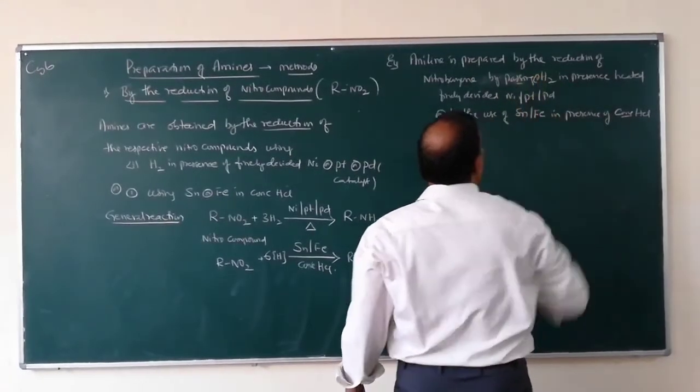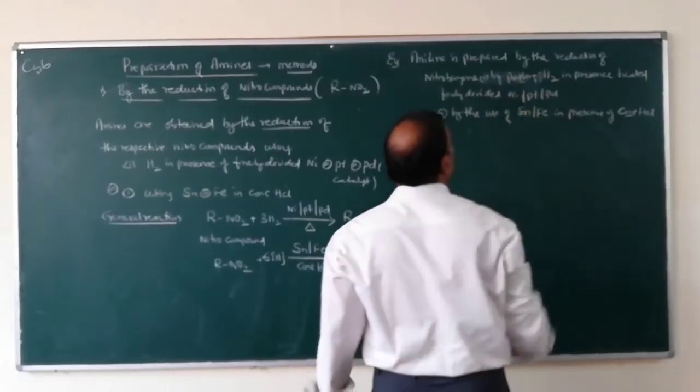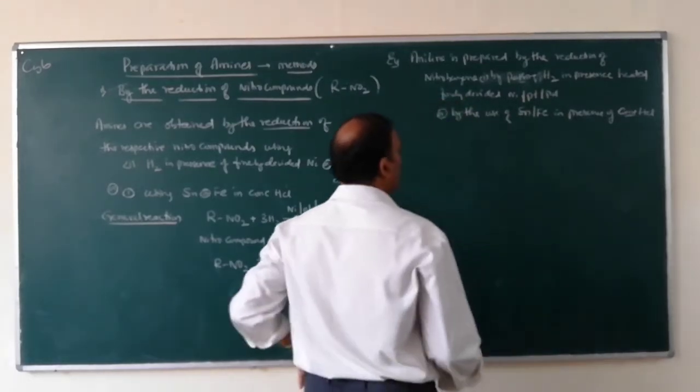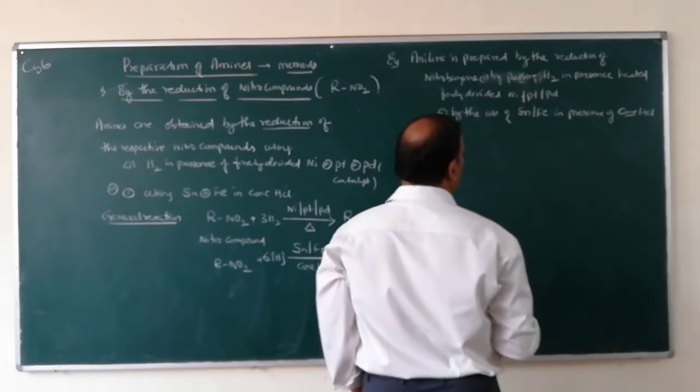Number 1, by passing hydrogen in presence of heated finely divided nickel or platinum or palladium, or number 2, by the use of tin or iron in presence of concentrated HCl.